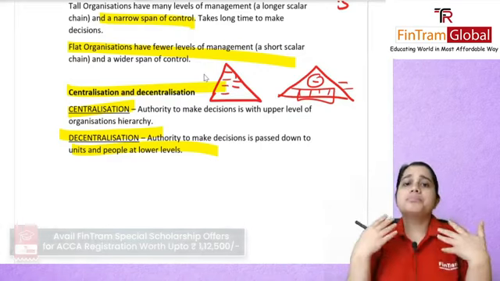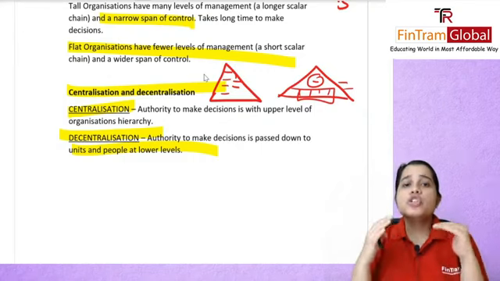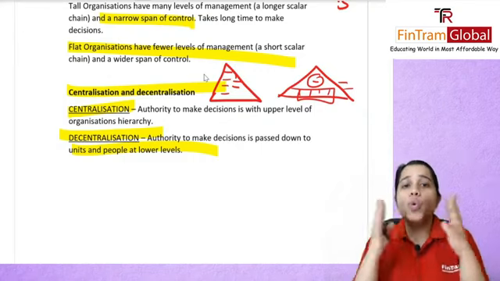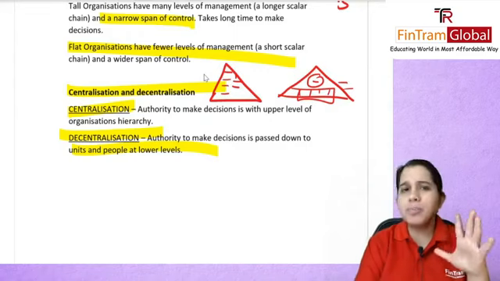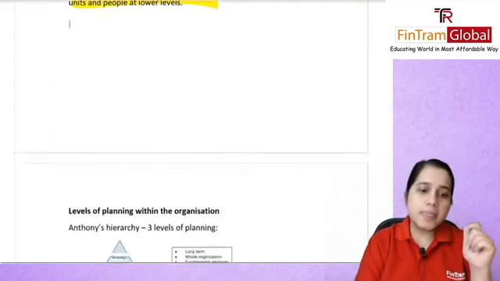The benefit is, of course, if you decentralize, then your senior management can focus only on the main strategic things and the overall whole picture, and they don't have to see the day-to-day problems that are arising.